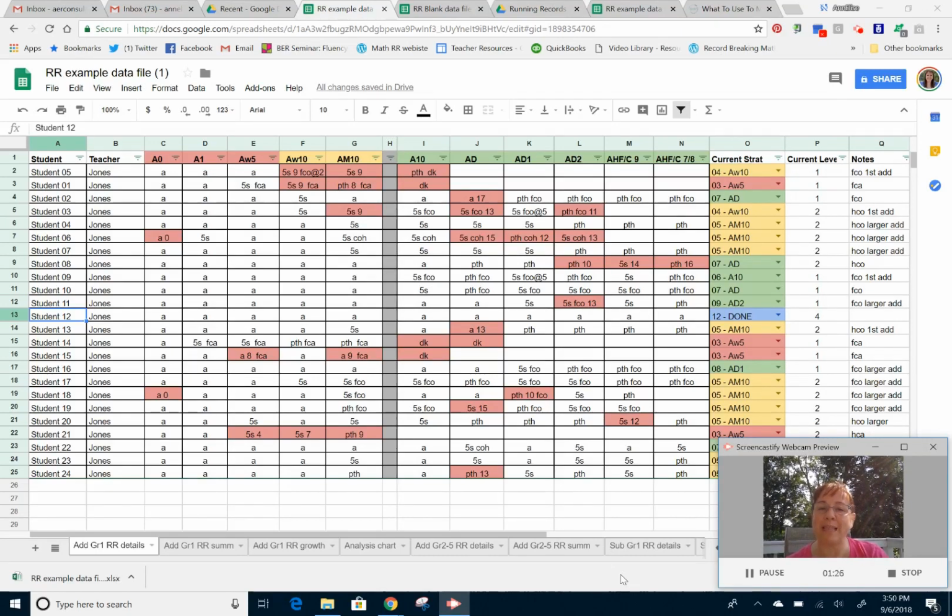And one of the options to the left is files. That's where a lot of you have been asking, you can't find where the files are, and that's where they are. So if you go to our actual Math Running Record page, and then click on the left-hand side where it says files, you'll see all the files that have been included.